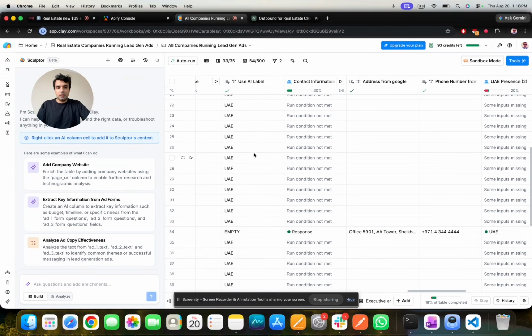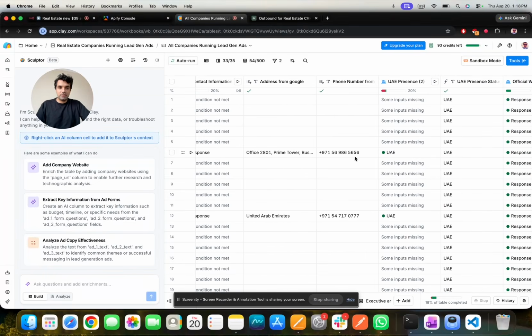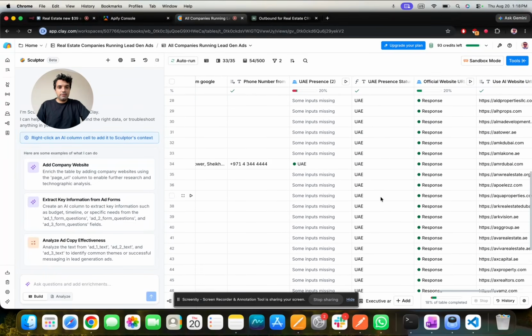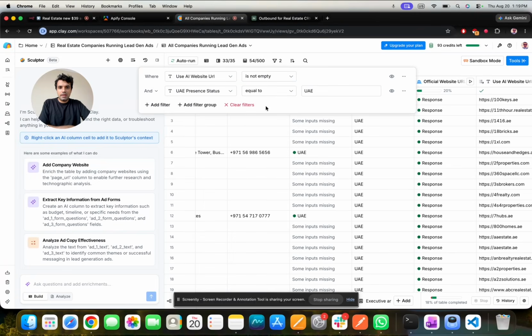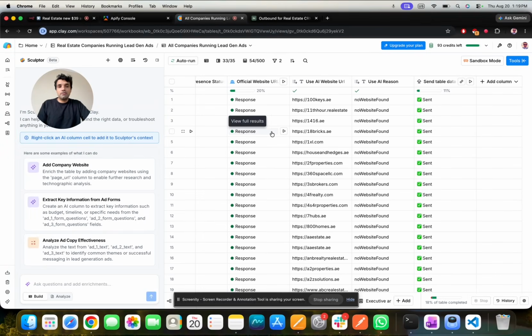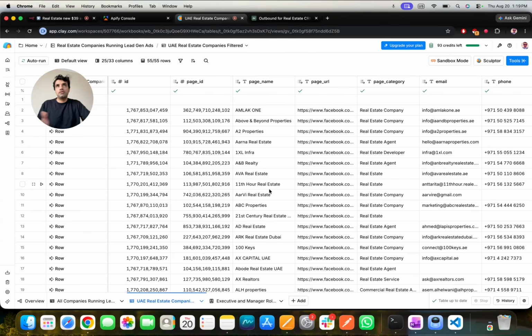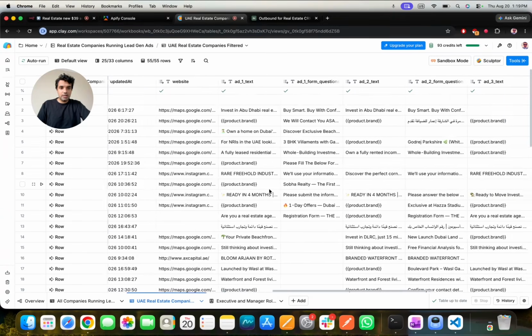If the field is empty, we do a Google search through an AI agent. We find the address and the phone number, and then eventually we have a list of all the companies, and we know if the company presence is in UAE. Right now, I think I filtered out all the companies that are either in UAE or that have a valid website. That's also important for us. Once we have this information, we send it to another table. I want to make sure that the rest of the enrichments that we do, we only do for companies that we actually want to target. So we're not wasting our credits.